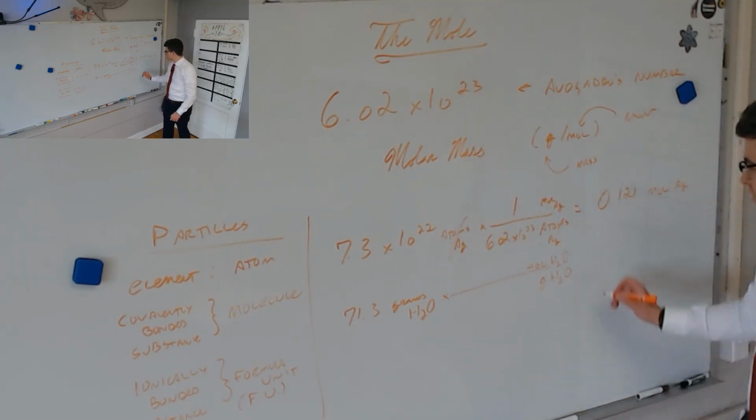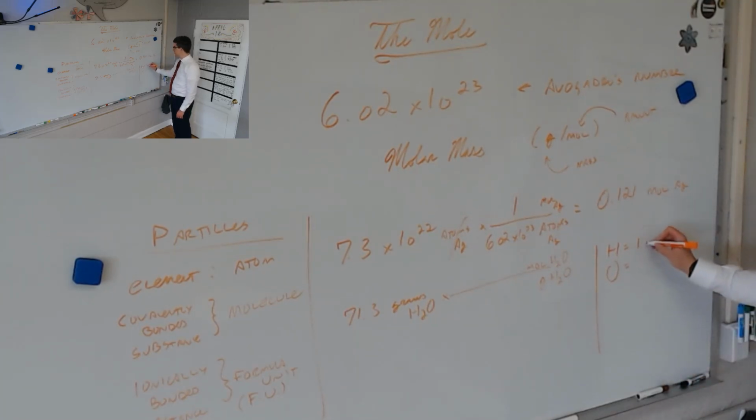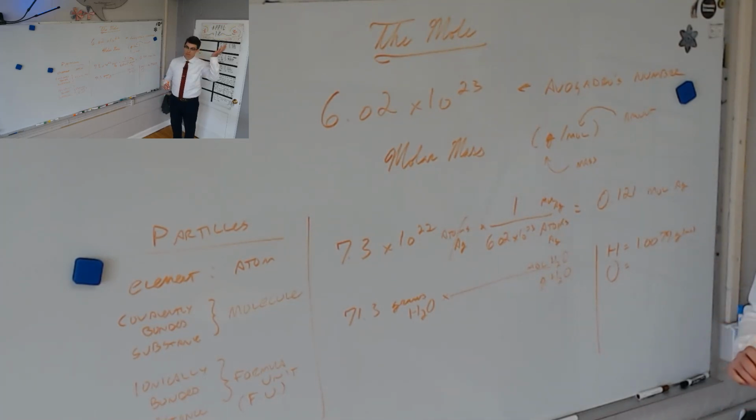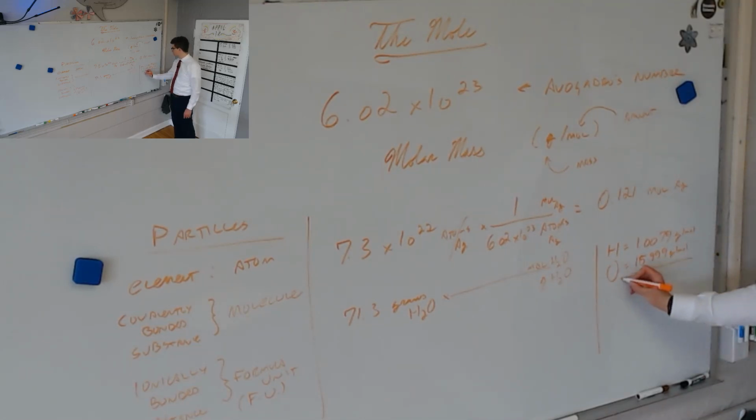But this one's not, and so we have to show, as a separate step, hydrogen and oxygen's molar mass. So hydrogen is 1.0079. Where do you get that from? I pulled it from my head, but I have it memorized from the periodic table. You can use the periodic table as much as you need. And then oxygen is 15.999 grams per mole. Please do put units with these. People sometimes don't want to because they feel lazy.